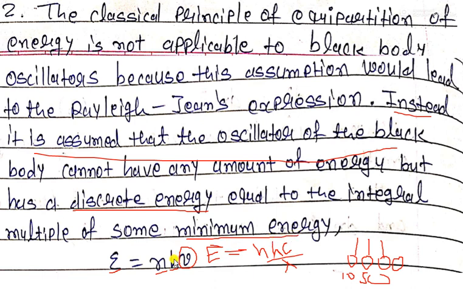That means if we take n equal to integer values, 0, 1, 2, 3, then the minimum photon energy can also be calculated from the equation. If we put n equal to 1, then we are able to calculate the amount of energy of one single photon also. So this equation expresses the quanta of energy, or quantum of energy. It is also known as a quanta of energy.